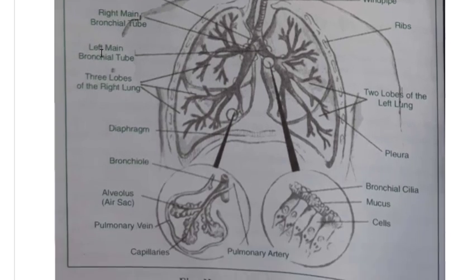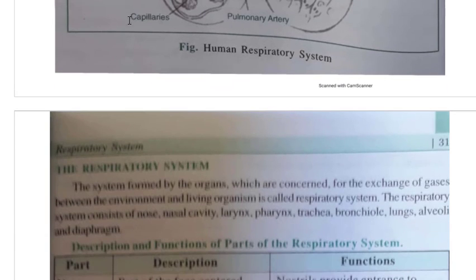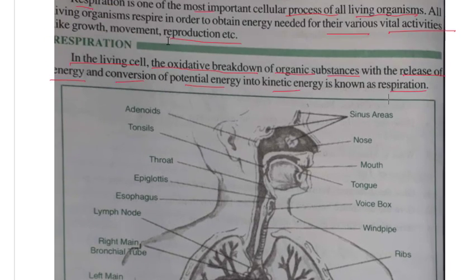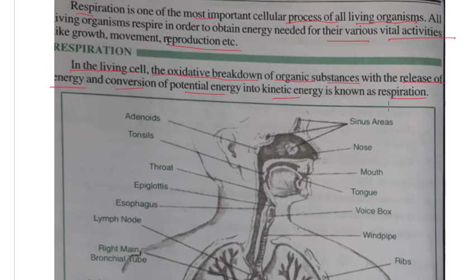We will see this diagram along with the text given. From our nose we are taking fresh air, and it is going through this pipe.